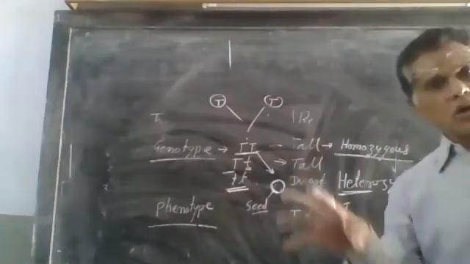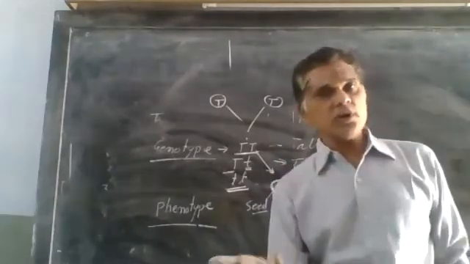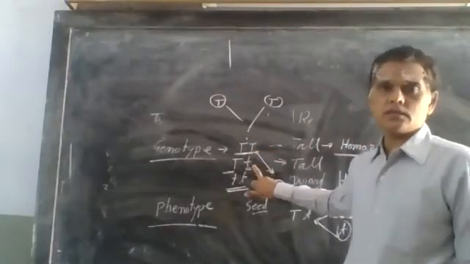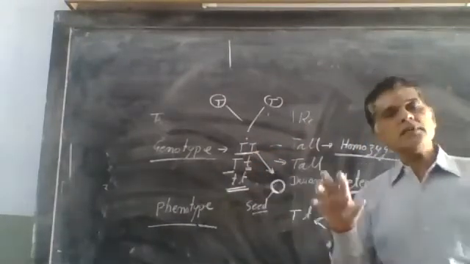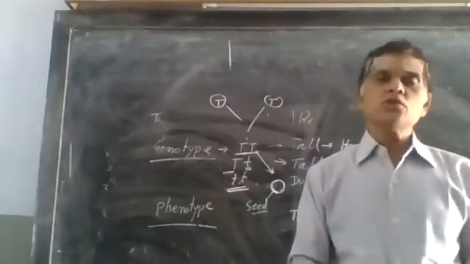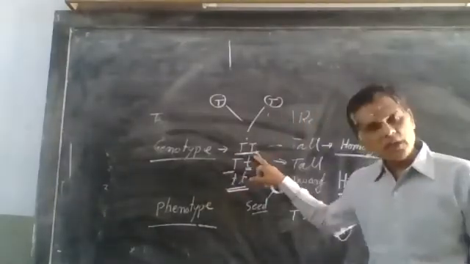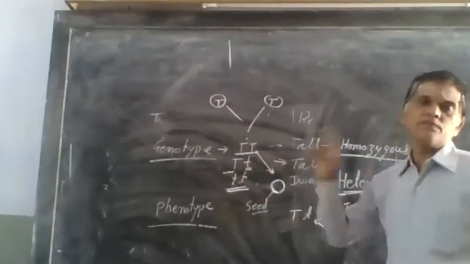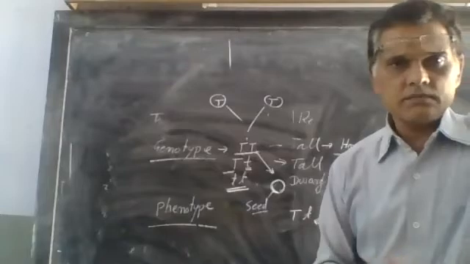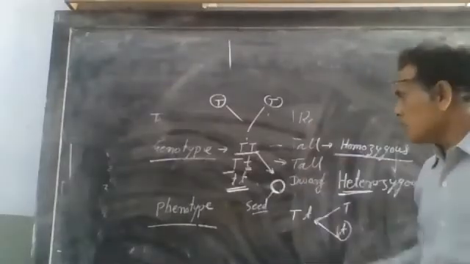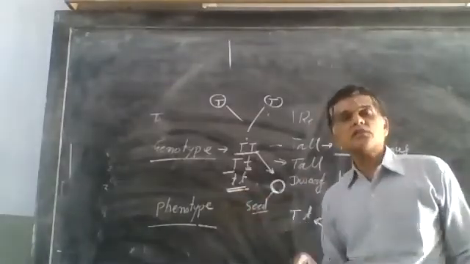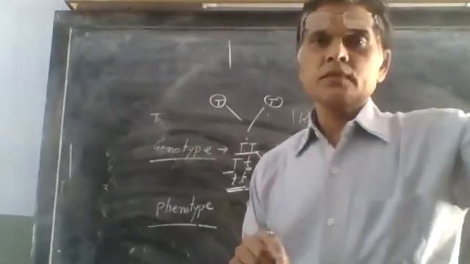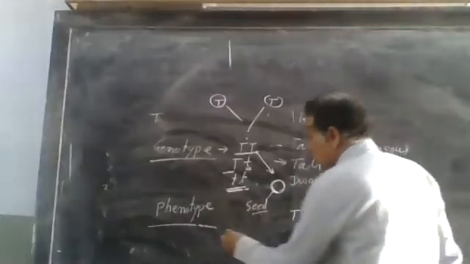The dominant character always shows its phenotype in homozygous condition as well as in heterozygous condition, whether the genes are the same, capital T, capital T, or different, capital T, small t. The recessive character expresses itself only in homozygous condition, small t, small t, not in heterozygous condition.